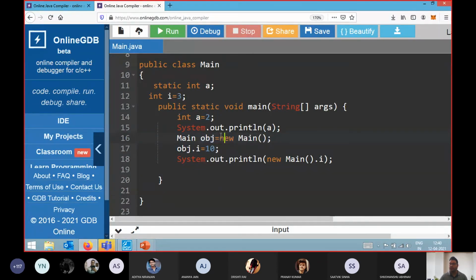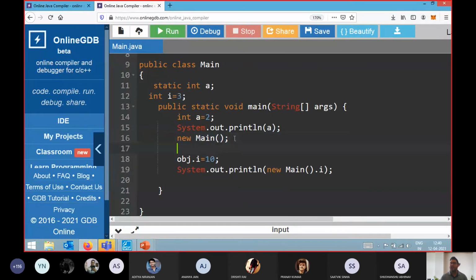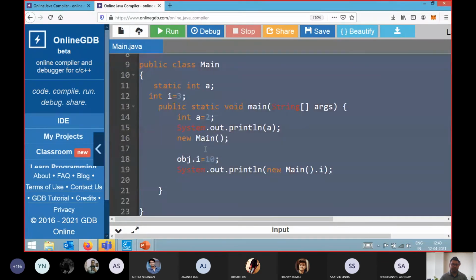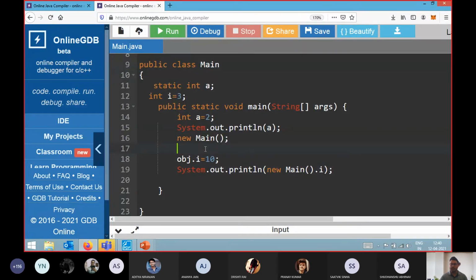Because if I have created this object, can I access this object after this line? Can anyone tell me? Is it possible to access this object after this line? Just tell me whether we will be able to access this particular object or not.